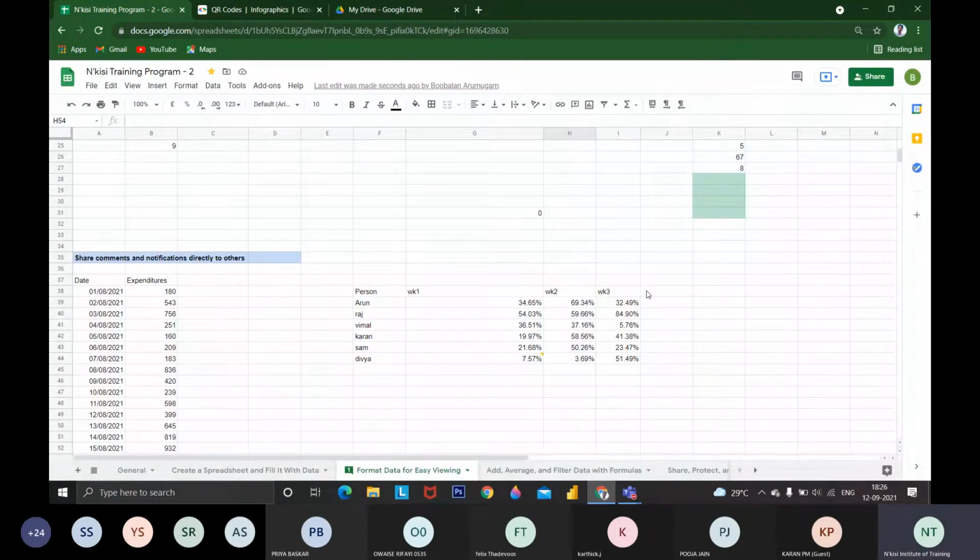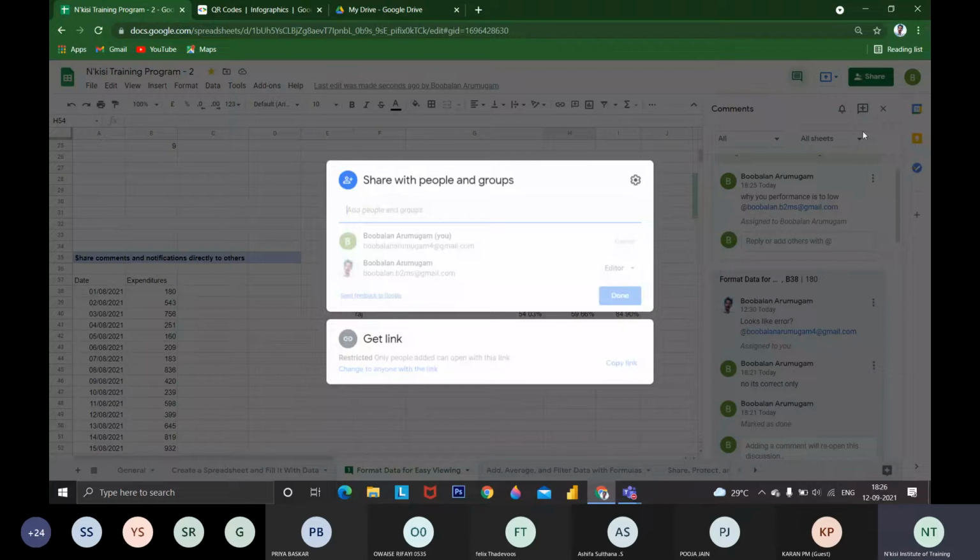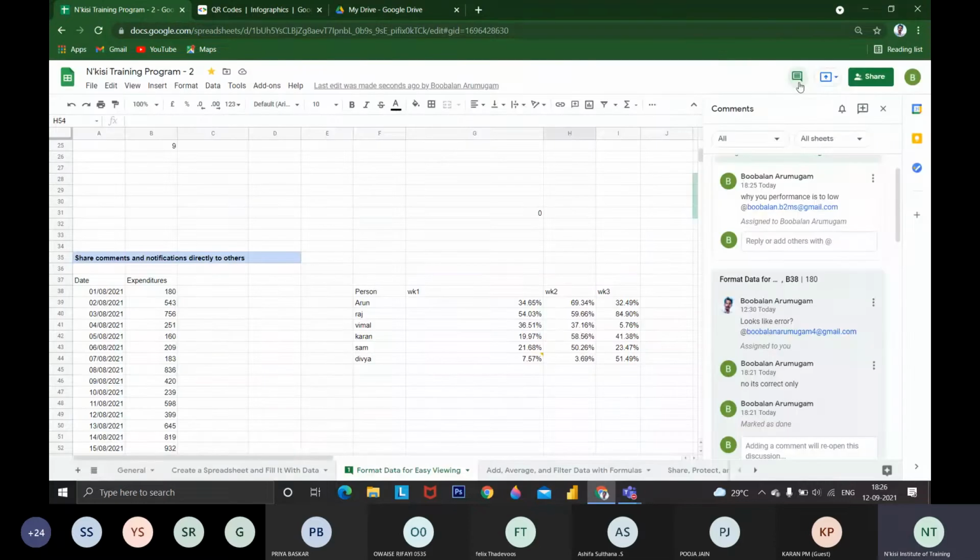First, I am sharing what collaboration is. Collaboration means some people working together on the same document. This is a cool feature available in Google Sheets. We can work on a single sheet at the same time. Now I'm making sense, right? This is a cool feature. I just mentioned what comments are and how to share, and what sharing features are available. Both these two features are okay for you, right?